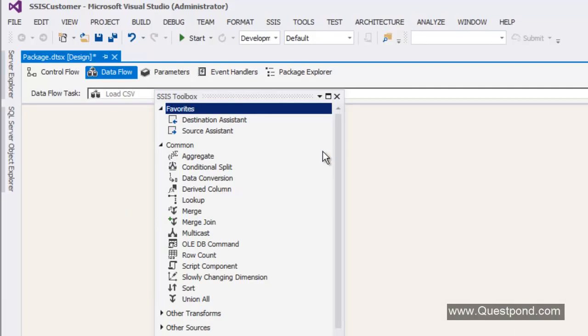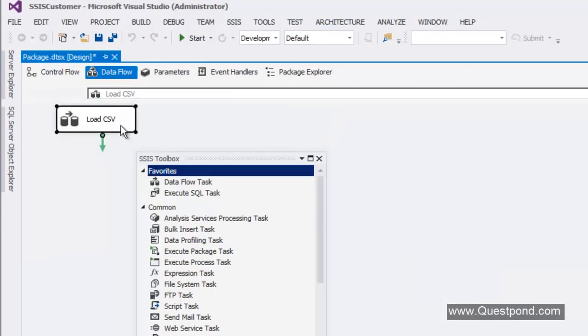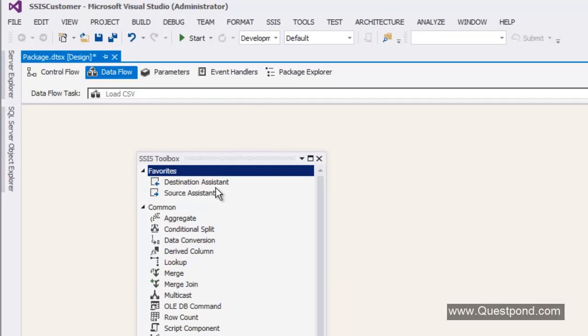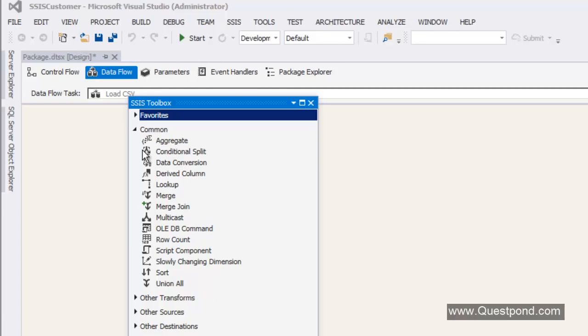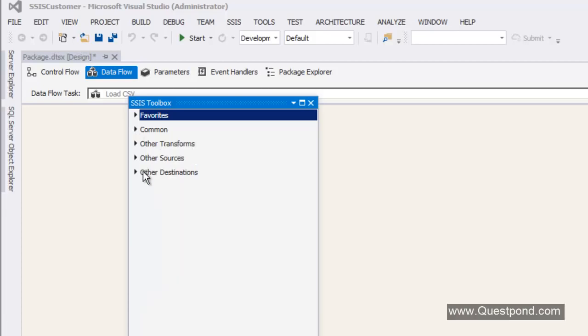Now this data flow tab is the tab where you write the ETL code. In other words, your extraction, transformation, and loading code is all written in this data flow tab. Control flow invokes the data flow. That's a very simple definition for now, but later on I will go into a more in-depth definition as the video moves ahead. When you double click on it, it goes to the data flow tab, and if you see the toolbox, you can see that it has that essence of ETL.